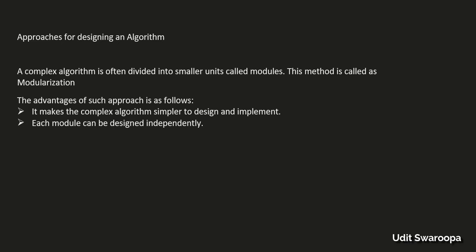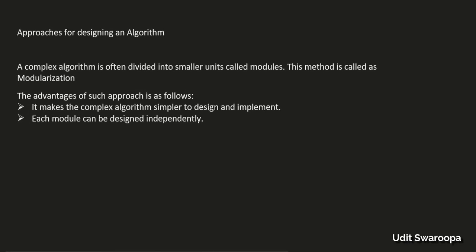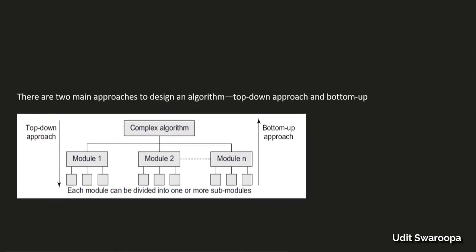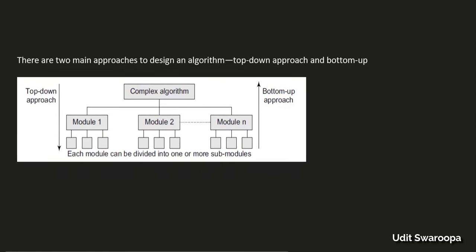The second thing is each module can be designed independently. If I have divided my complex algorithm into, say, 4 modules, then I can work on any one module without taking into consideration the other 3 modules. And this is the best thing in this approach to designing an algorithm. Now under modularization we have two approaches: the top down approach and the bottom up approach.